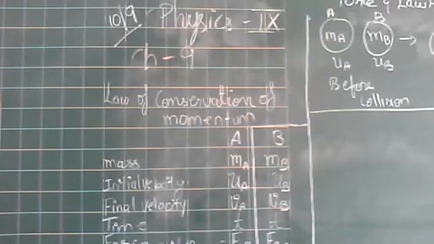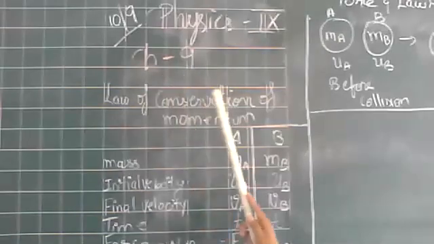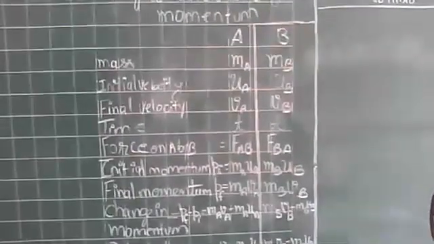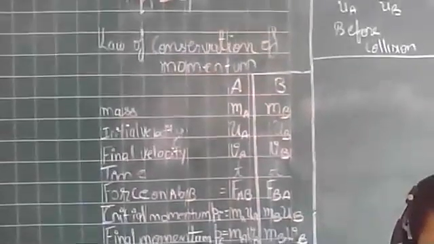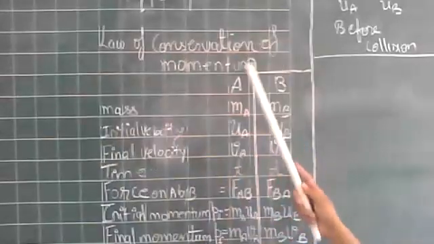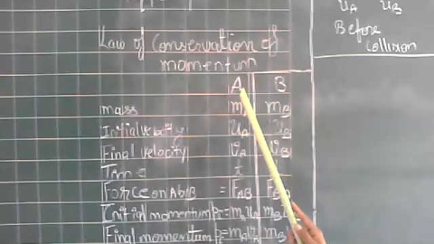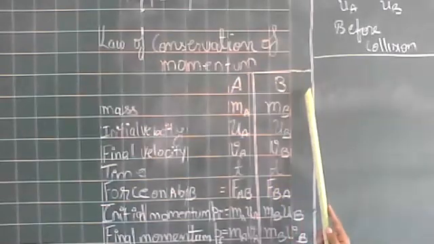We are at chapter number 9, the law of conservation of momentum. We are going to do the topic law of conservation of momentum. In the last class, we had started with it, right? Now, what are we going to assume? We are going to assume two balls, ball A and ball B.